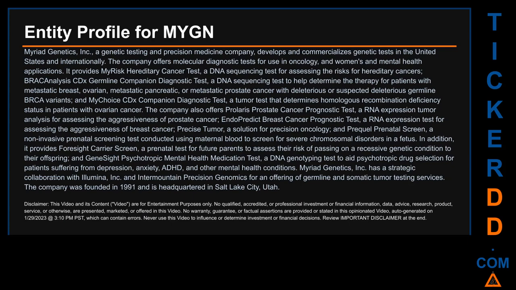It provides MyRisk hereditary cancer test, a DNA sequencing test for assessing the risks for hereditary cancer, BRCAnalysis CDx germline companion diagnostic test, a DNA sequencing test to help determine the therapy for patients with metastatic breast, ovarian, metastatic pancreatic, or metastatic prostate cancer with deleterious or suspected deleterious germline BRCA variants, and MyChoice CDx companion diagnostic test, a tumor test that determines homologous recombination deficiency status in patients with ovarian cancer.